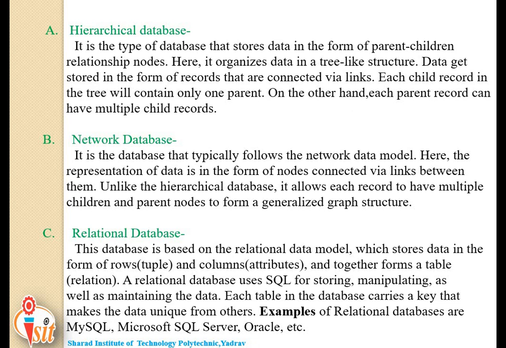To retrieve a field's data, we need to traverse through each tree until the record is found. In short, the hierarchical database model is nothing but a parent-children relationship of nodes. Data organization is done in a tree-like structure and links are used to store the data. As usual, a child has only one parent, but a parent can have many children.